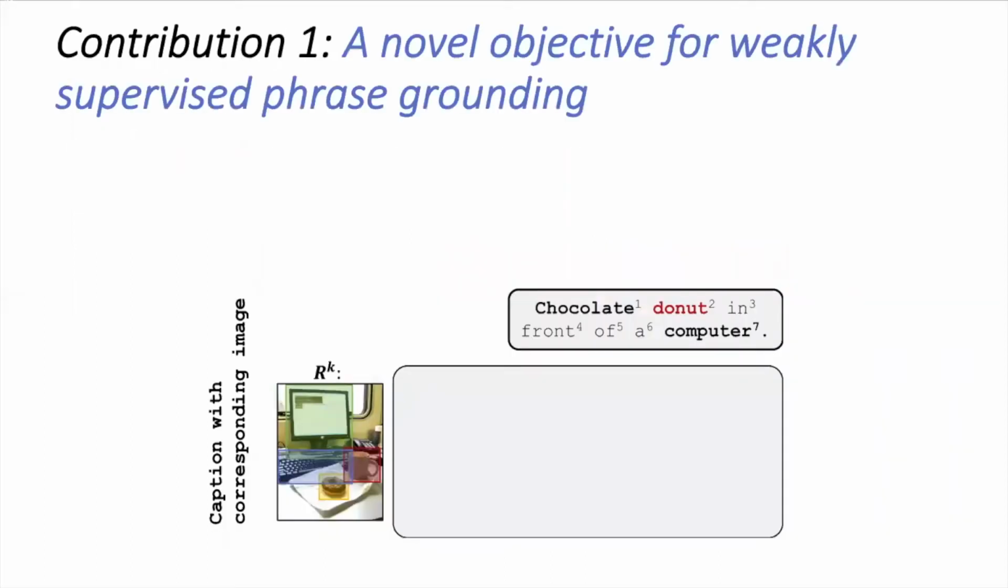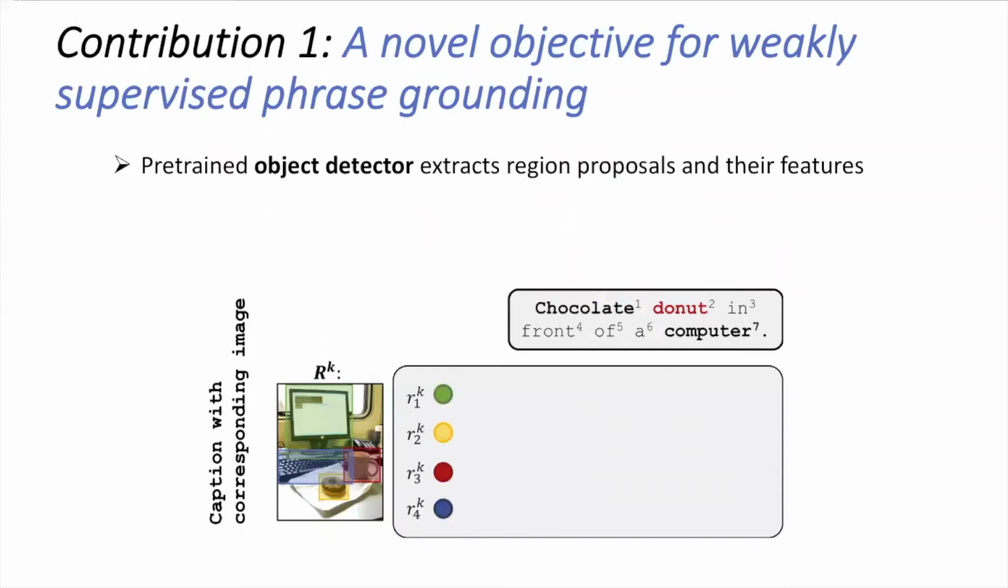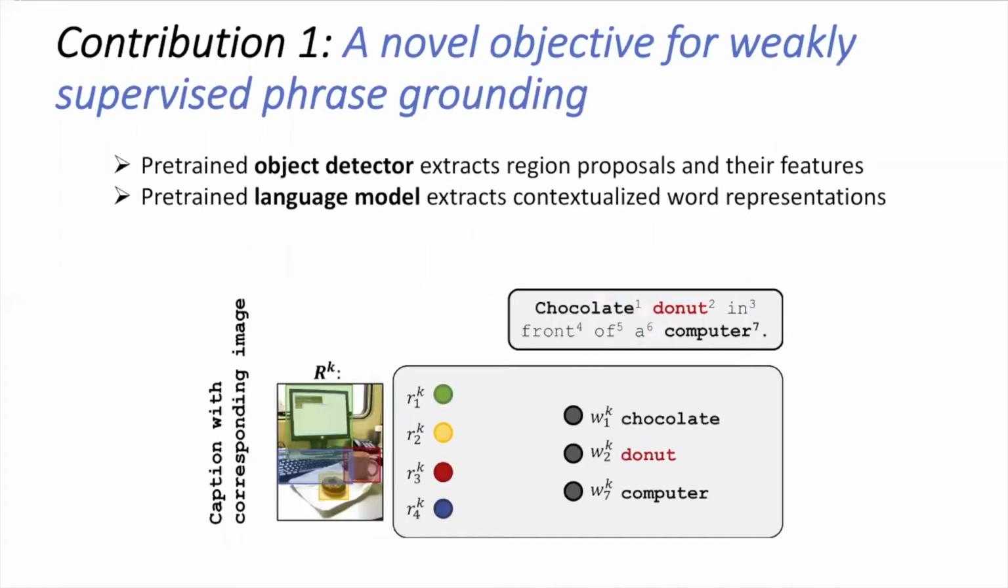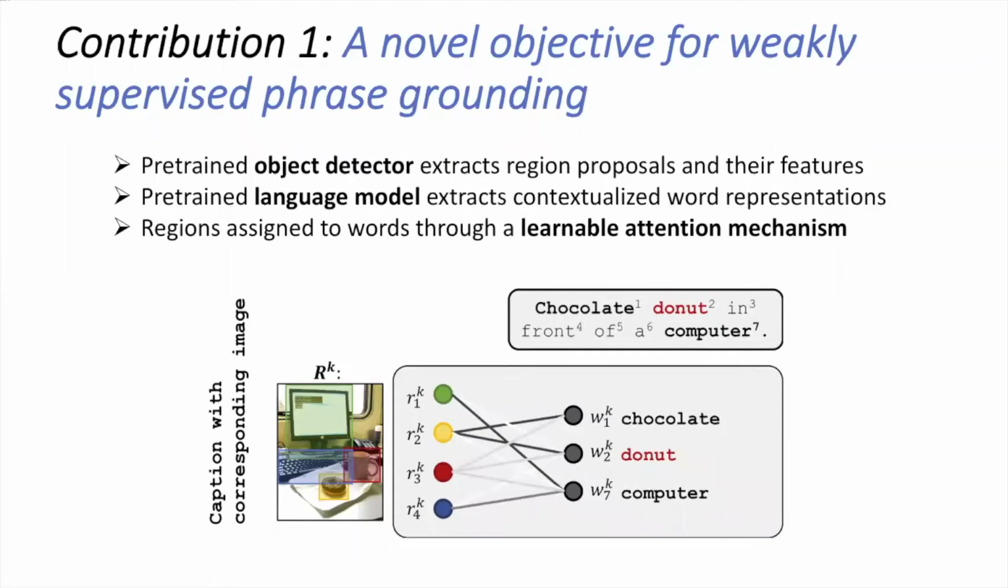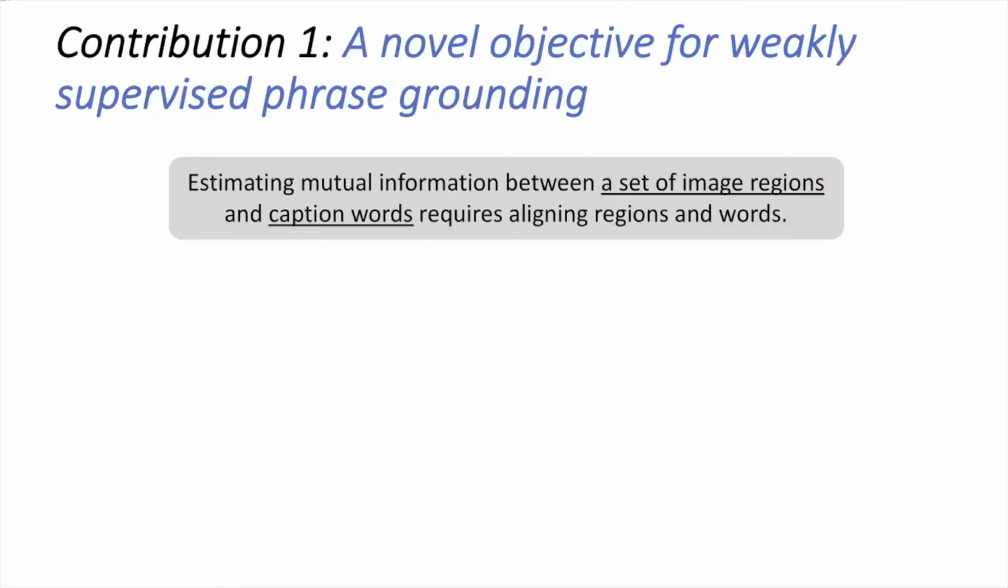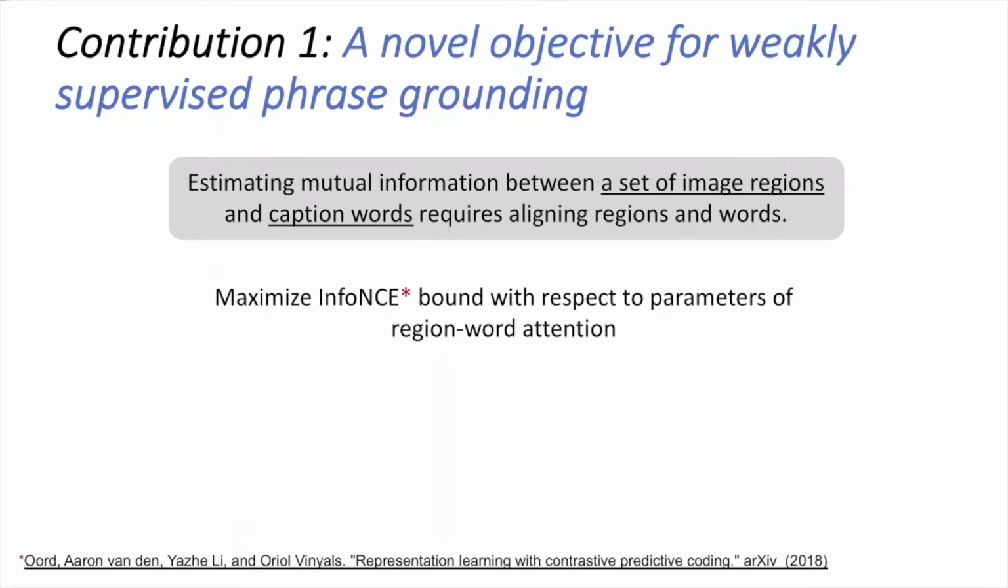A grounding model consists of a pre-trained object detector to extract region proposals and image features, a language model to compute contextualized word representations, and a learnable attention mechanism to assign regions to words. For learning, our key observation is that estimating mutual information between a set of regions and caption words requires computing their alignment. Therefore, by maximizing a lower bound on mutual information, we expect the attention to learn grounding.